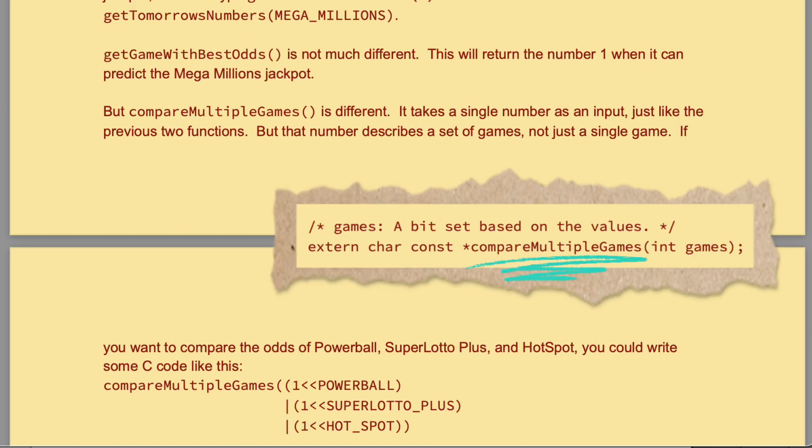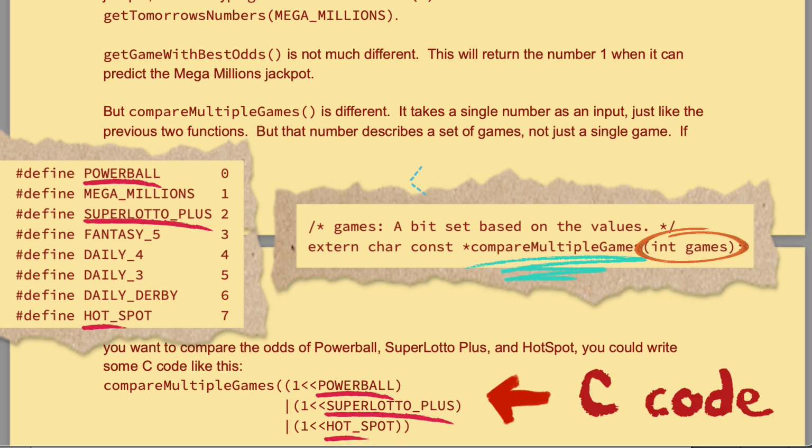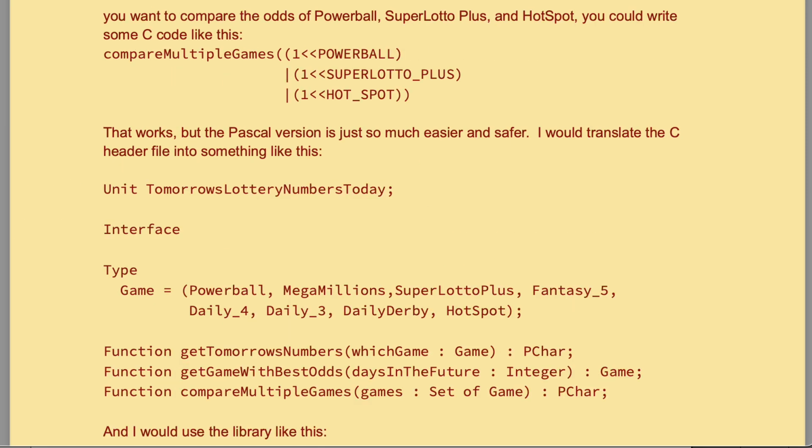But compare multiple games is different. It takes a single number as an input, just like the previous two functions. But that number describes a set of games, not just a single game. If you want to compare the odds of Powerball, Super Lotto Plus, and Hotspot, you could write some C code like this. That works, but the Pascal version is just so much easier and safer.